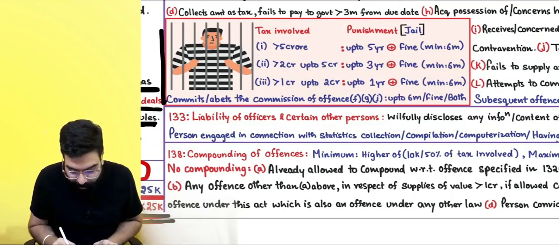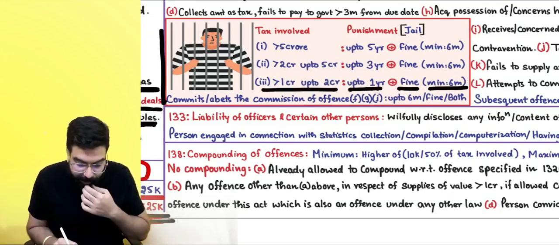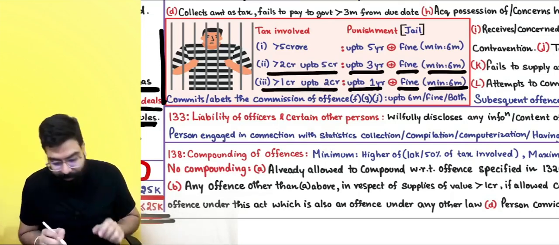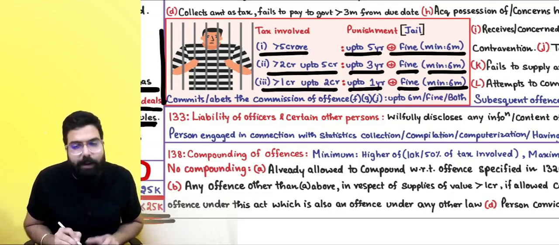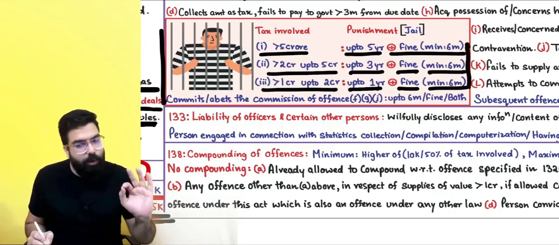See over here, everyone. Greater than 1 crore up to 2 crore: minimum 6 months up to 1 year plus penalty also. Greater than 2 crore up to 3 years plus fine. Minimum 6 months. Greater than 5 crore up to 5 years plus fine. Minimum is 6 months ka jail. Always remember, 6 months so you will go to jail.